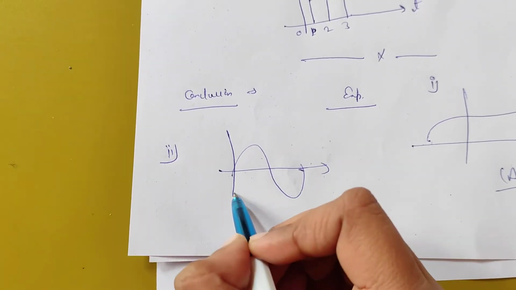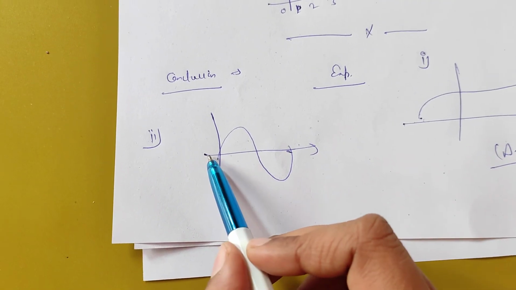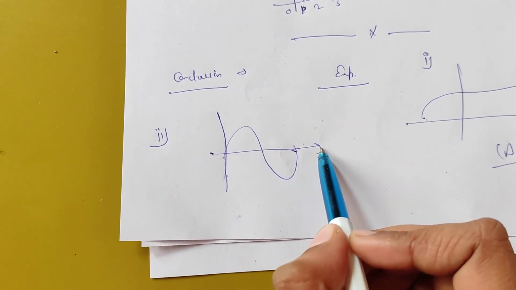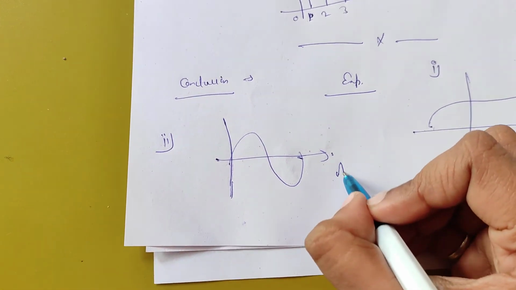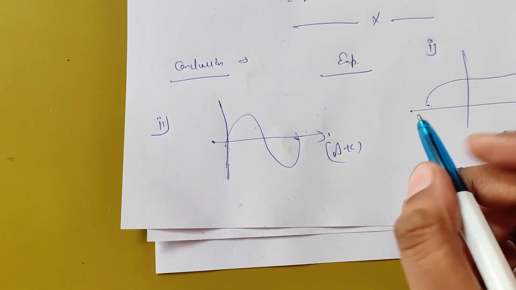Now I am taking a second example, this one. Here we can also see that it is continuous with respect to time and also continuous with respect to amplitude. So this is again an analog plus continuous time signal.